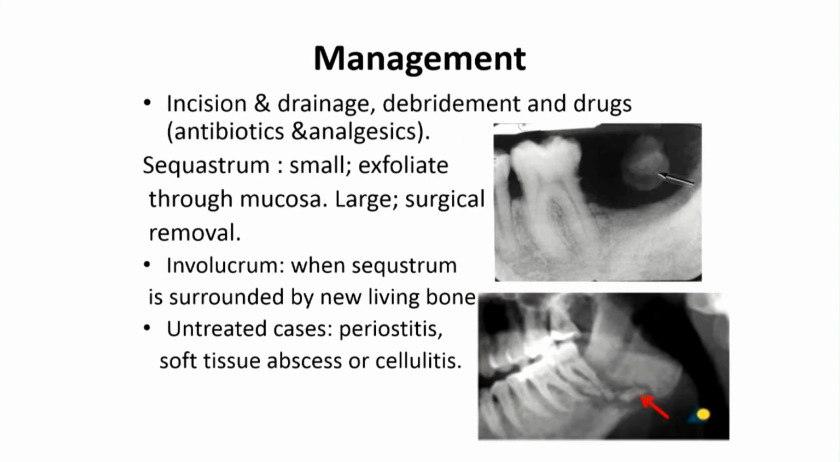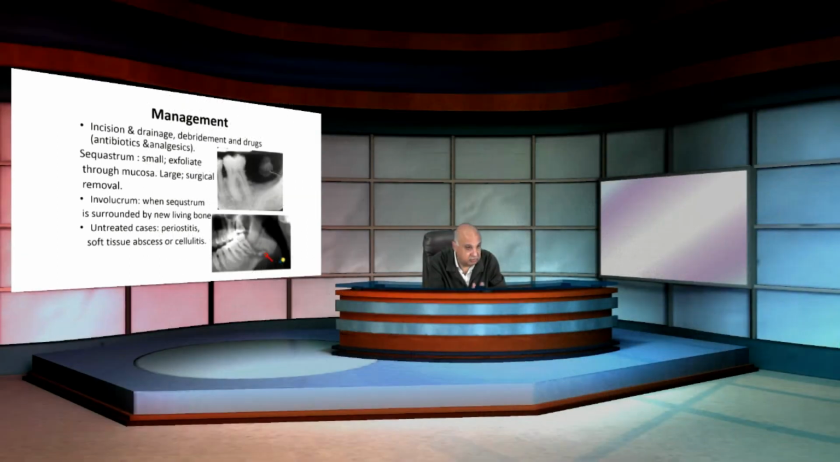What is the management of osteomyelitis? Actually, the essential therapy of osteomyelitis includes incision and drainage. If there is abscess, if there is pus formation, there is incision and drainage. Then debridement to remove the necrotic tissue, and drugs. Antibiotics and analgesics also could be given.